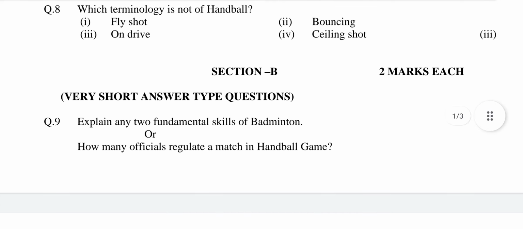Question number 8. Which terminology is not of handball? Option first fly shot, second bouncing, third on drive, fourth ceiling shot. Answer is option third on drive.